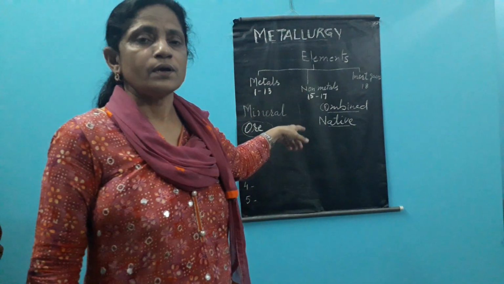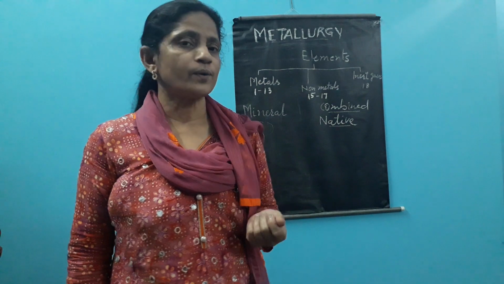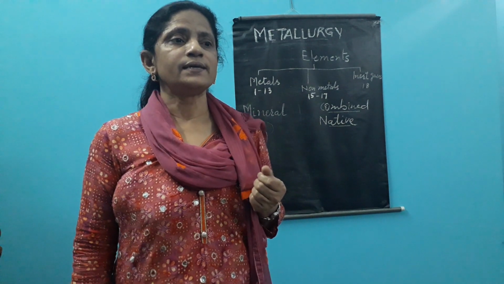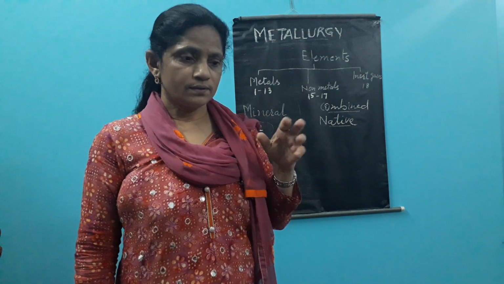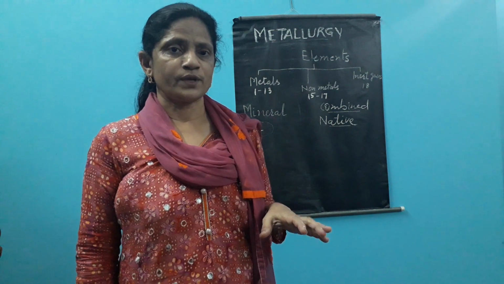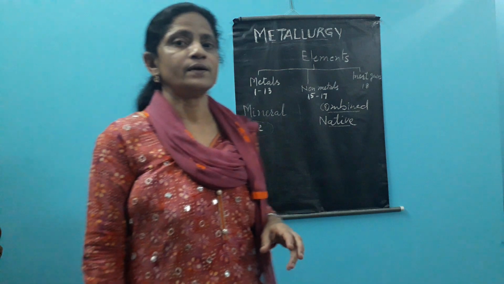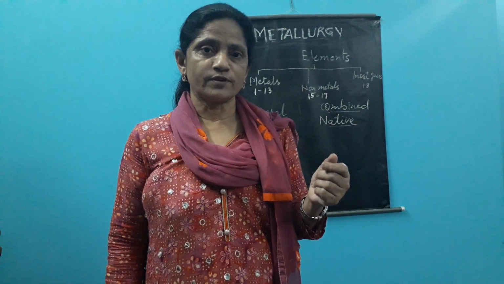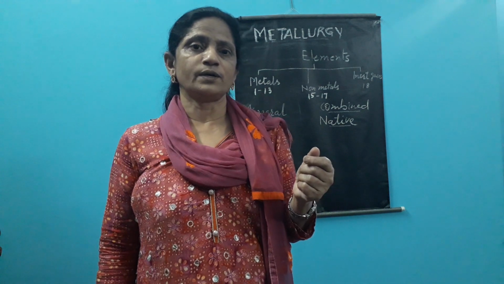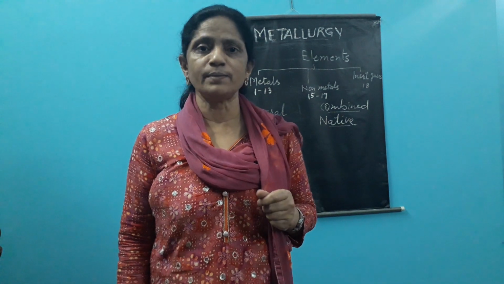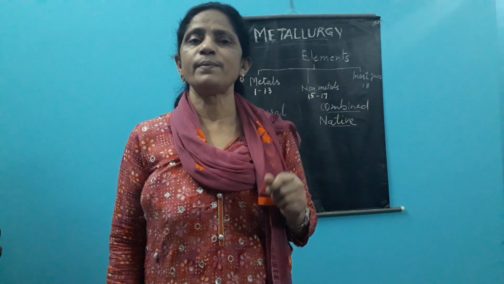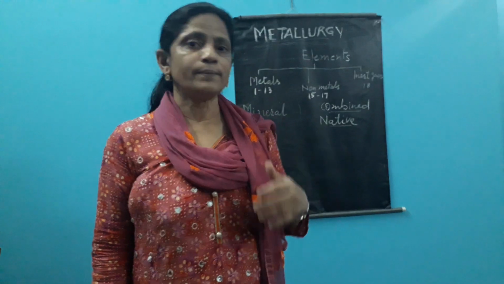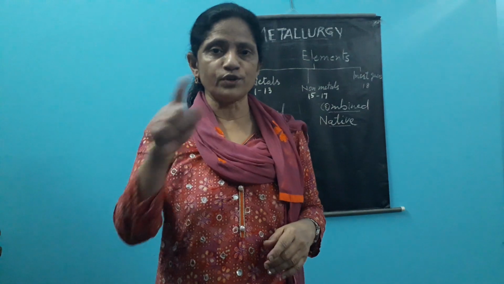this ore is of course obtained from the earth crust. So when we obtain it from the earth crust, it is impure because other impurities are there. Sand is there, pebbles are there, some dead remains of the plants and animals are there. So all these things may be possible, which we name under the heading other impurities. So other impurities are present in this ore which we collect.